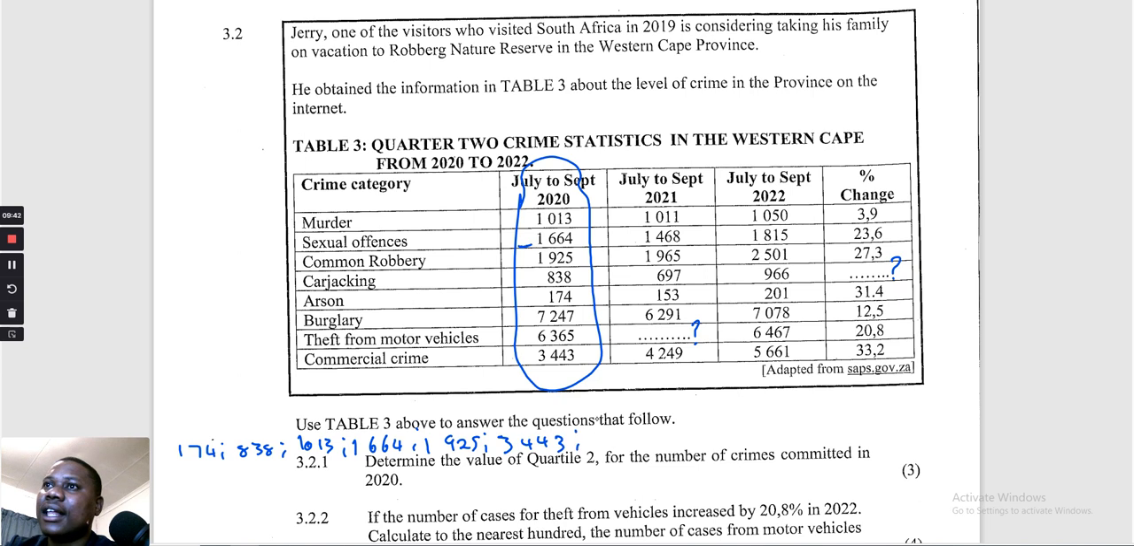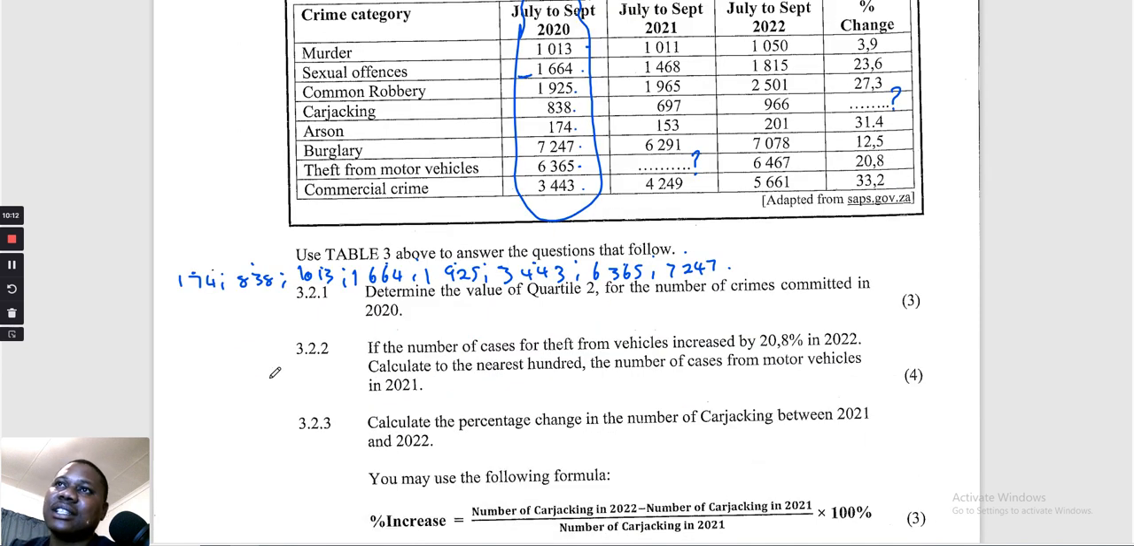3,443. Then that will be followed by 6,365. That will be followed by 7,247. Then we need the middle number. So how many values are there? Let's count them. There are 1, 2, 3, 4, 5, 6, 7, 8. So we must have 8 here as well. 1, 2, 3, 4, 5, 6, 7, 8. So if the numbers are 8, it means this is an even data set. If it is an even data set, it means there are two numbers in the middle. Because they are 8, we're going to divide 8 by 2 to see how much it is. Okay, if we divide 8 by 2, it says 4.